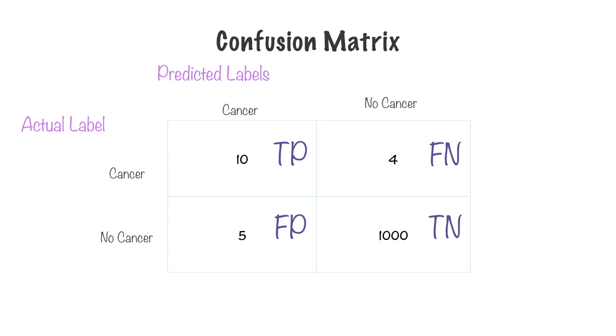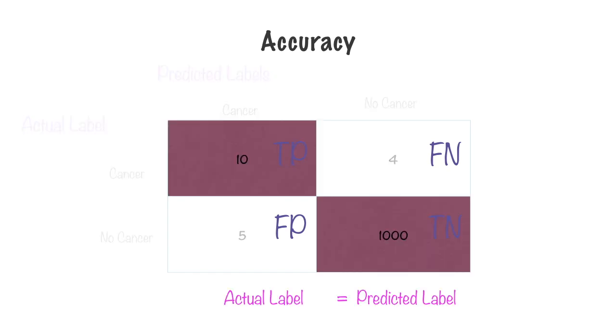The first column here are both positive because our predicted label was cancer. The second column are both negative because our predicted label was no cancer. Now, our standard measure for how well our classifier performs is typically accuracy. When we are considering accuracy, we only consider those cells where the actual label was equal to the predicted label. So, we consider cells along the diagonal that you see highlighted, where we have true positives and true negatives. True in both cases because actual label was equal to predicted label.